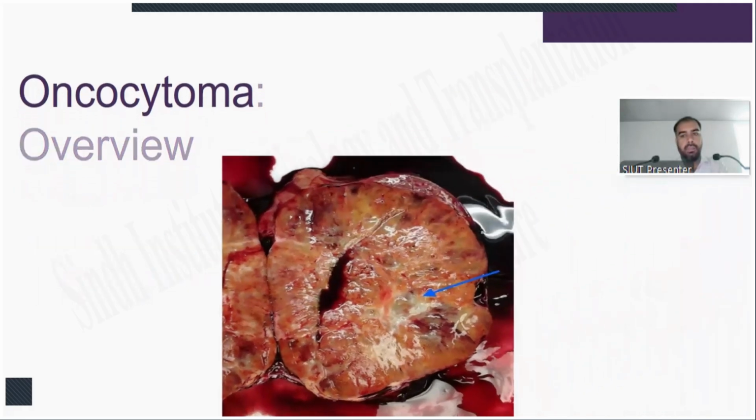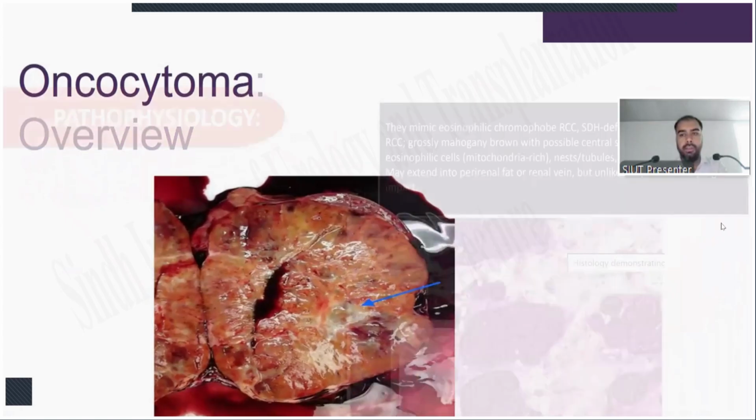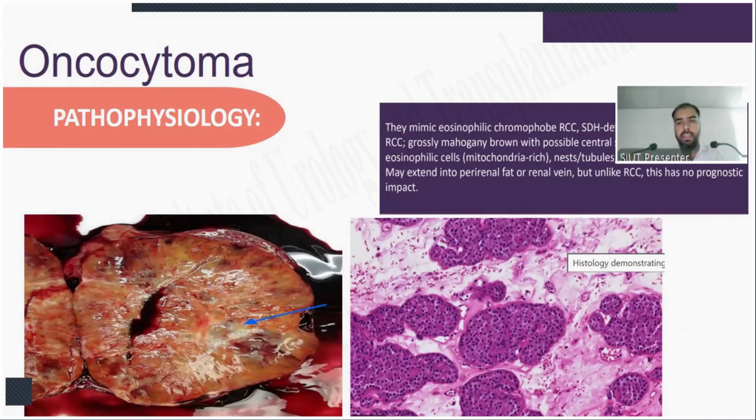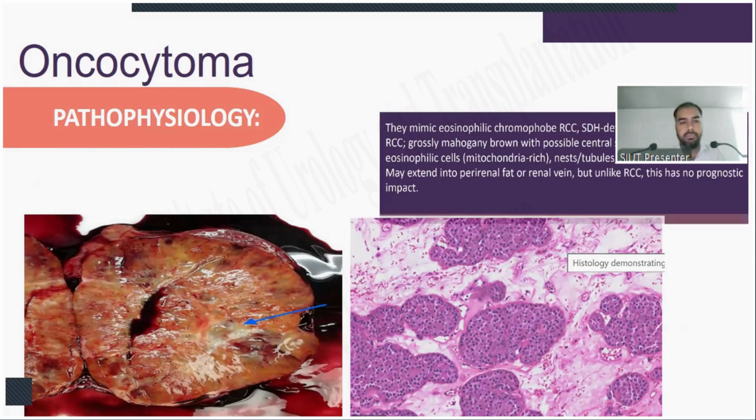They mimic eosinophilic chromophobe RCC, succinate dehydrogenase deficient RCC, and papillary RCC. Grossly mahogany brown with a possible central scar. Histology shows eosinophilic cells, mitochondria-rich nests and tubules. Rare extension may occur into the perirenal fat and or vein, but unlike RCC, this has no prognostic impact.